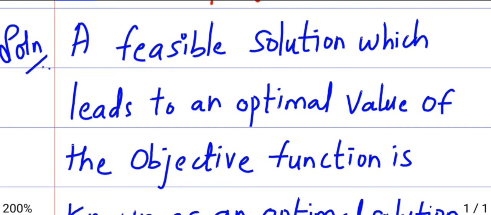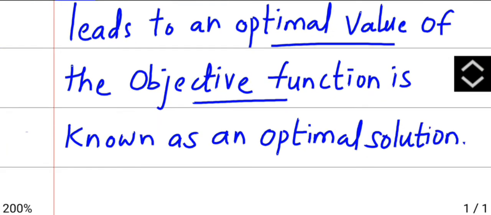A feasible solution which leads to an optimal value. When we are getting some optimal value of the objective function, the optimal value of the objective function is known as optimal solution. So we are getting optimal value from objective function, then it is called as optimal solution.